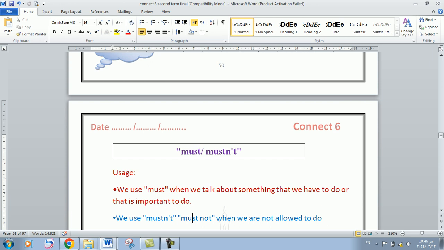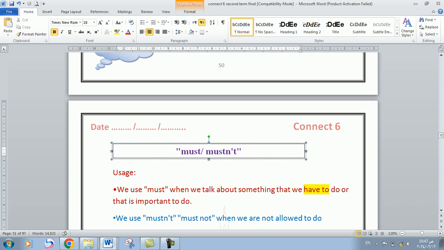Read with me the usage. We use must when we talk about something that we have to do. Yes. So if you have to do something, if it's so important to do something, use the word must. And on the contrary, if you have not to do something, if it is so important not to do it, use the word mustn't. So you can say that the word must is used to tell people to do something important.